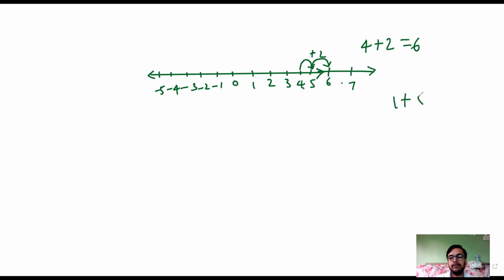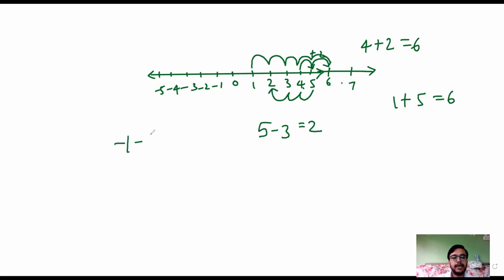If we want to add 1 plus 5, then from 1 we are adding, therefore we will move towards the right side. 1, 2, 3, 4, 5, right? Therefore 1 plus 5 is 6. And while subtracting, we move to the left side, right? Suppose 5 minus 3. From 5, we are subtracting 3, therefore we move towards the left side. 1, 2, 3, right? Therefore it is 2.